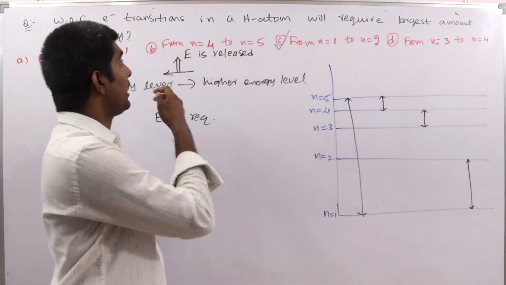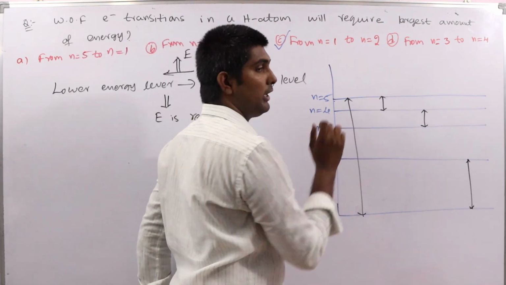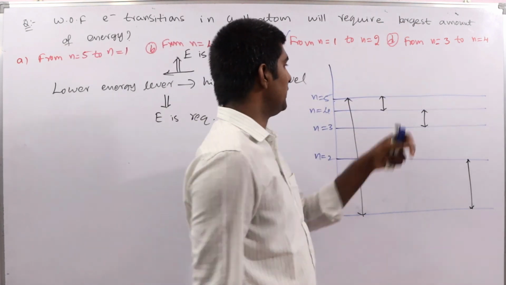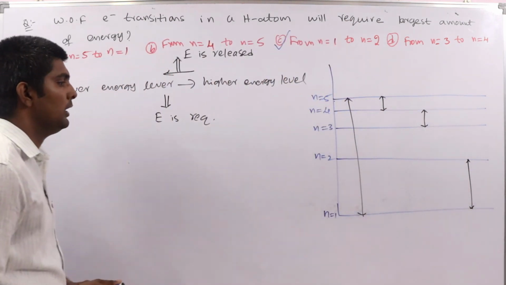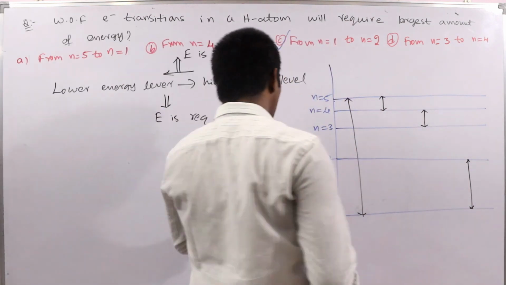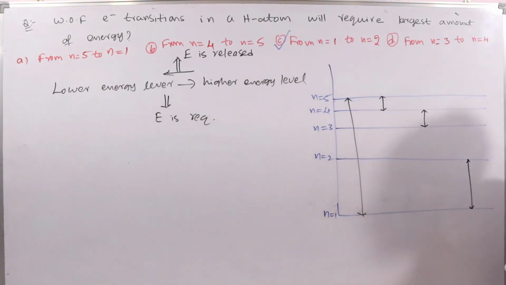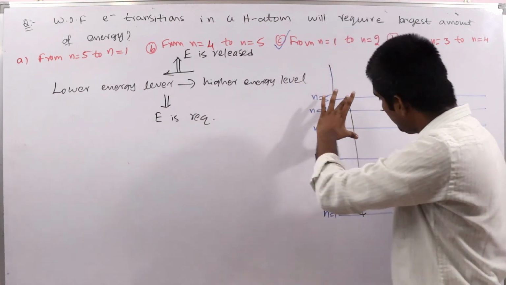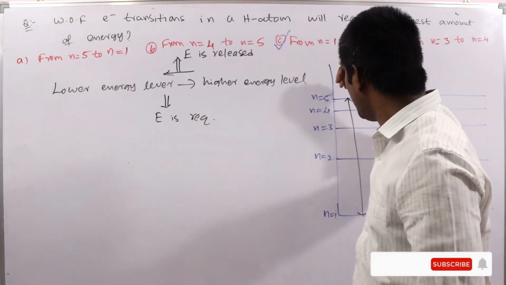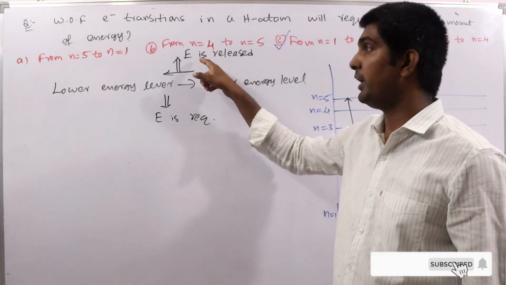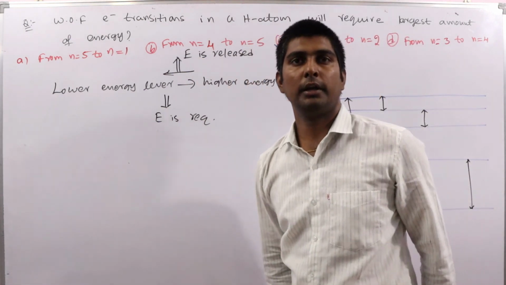The other options are 4 to 5, a very small gap, and 3 to 4, which is also less when compared to this energy gap. So when the electron wants to jump from 1 to 2, it requires more energy among the given options. For the first option the energy difference is more, but the electron is going from higher to lower, so energy is released, not required.